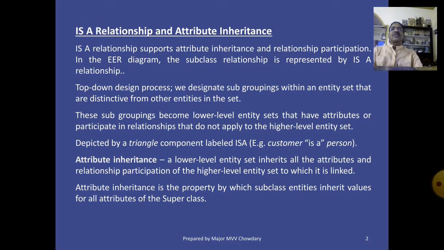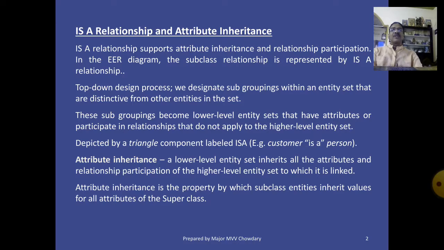That means all the properties and relationship participation of the higher level entity set. Higher level entity set means parent, lower level is child. Whatever it is linked to, that is the parent and child relationship.